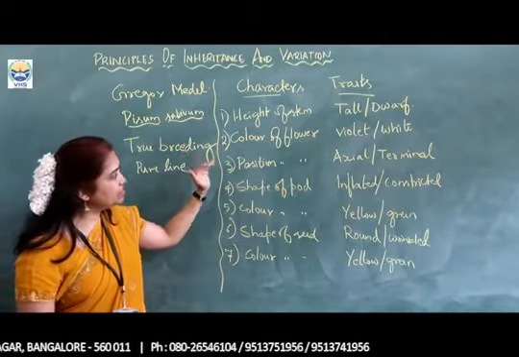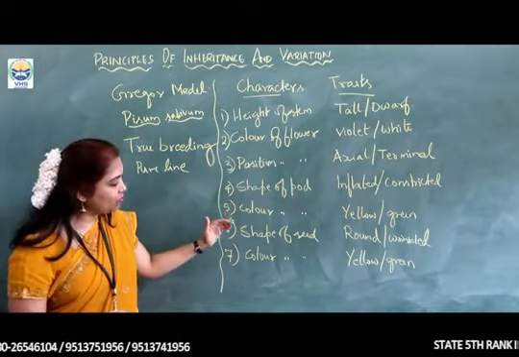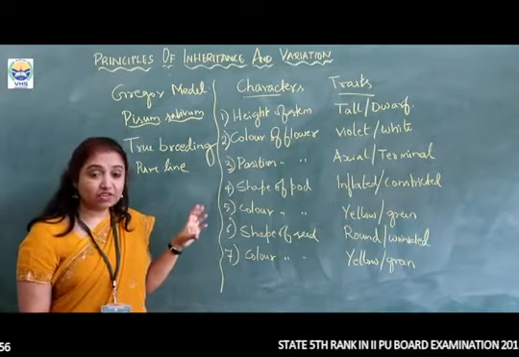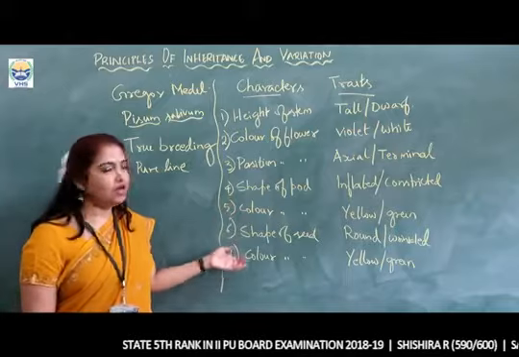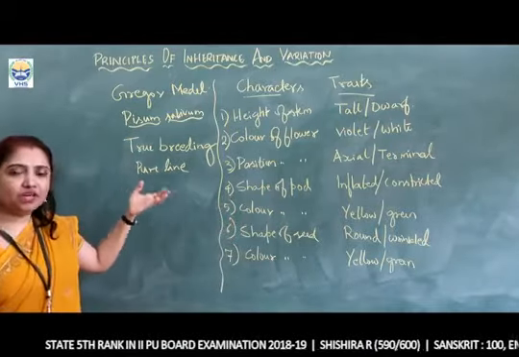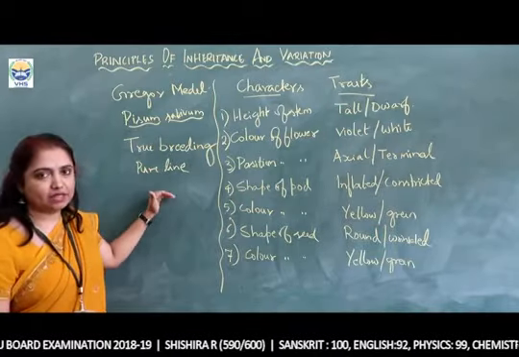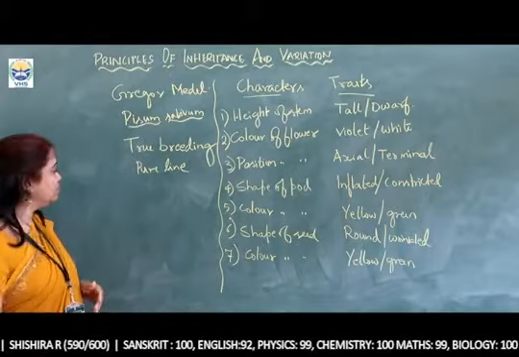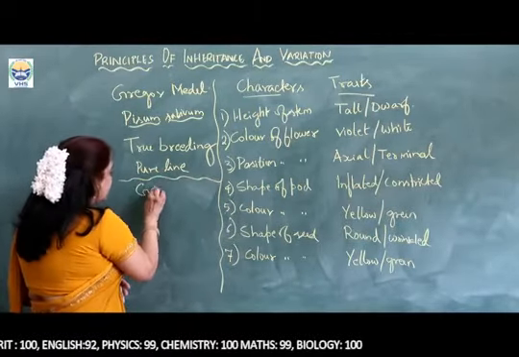That is height of the stem, color of the flower, position of flower, shape of pod, color of pod, shape of seed and color of seed. He used these 7 contrasting traits for these 7 characters, and he brought about the ratios by using pure lines. Okay, so next let us go through a few definitions, and first let us start with the definition of the gene.